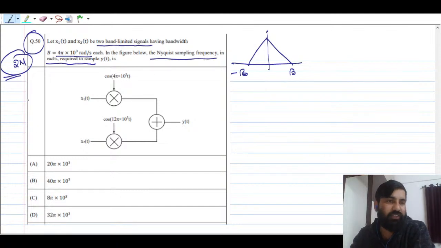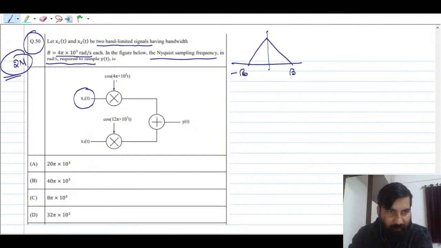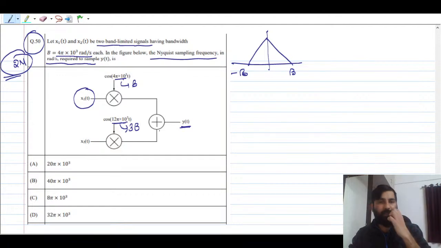What is the Nyquist sampling frequency? That is nothing but 2 times the maximum frequency of the message signal. But what is there here? You are multiplying first. See, x1 is being multiplied with cos of 4 pi into 10 raised to power 3 t. So you can say this is nothing but b only. This is nothing but b. And this you can say is nothing but 3b. You have to notice here this is 3b because b is nothing but 4 pi into 10 raised to power 3. So this b you have to find. Once you get b, then you can find out the Nyquist.